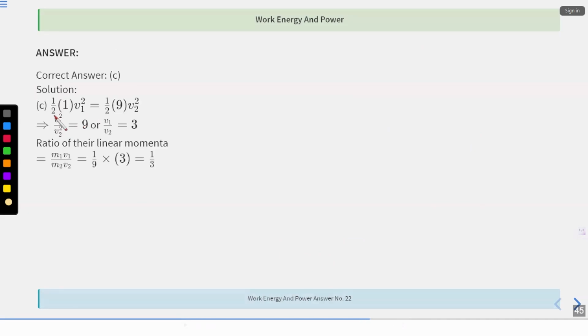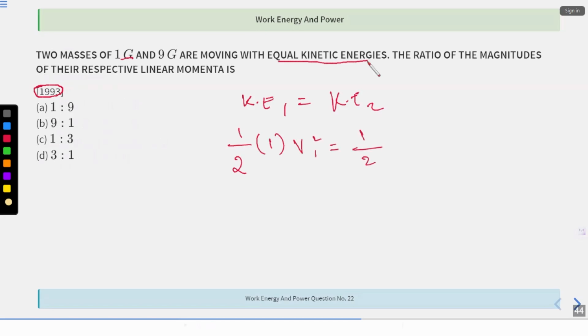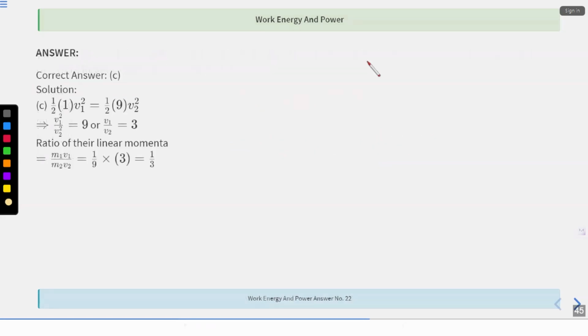So you have to just equate both the kinetic energies, KE1 equal to KE2. Why? 1 gram and 9 gram are moving with equal kinetic energies, right? So kinetic energy of 1 is equal to kinetic energy of 2. So half m1 v1 square is equal to half m2 v2 square. So v1 by v2 is 3. Linear momenta, you can find it out. It is 1 by 3. Is this clear? I hope it's clear.